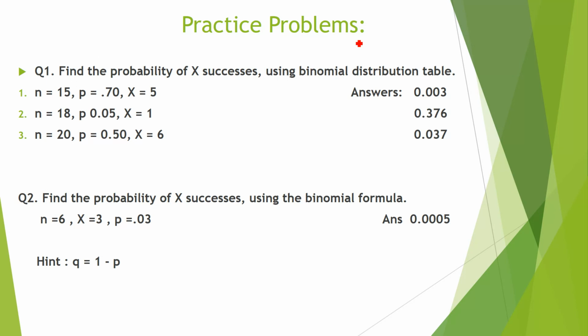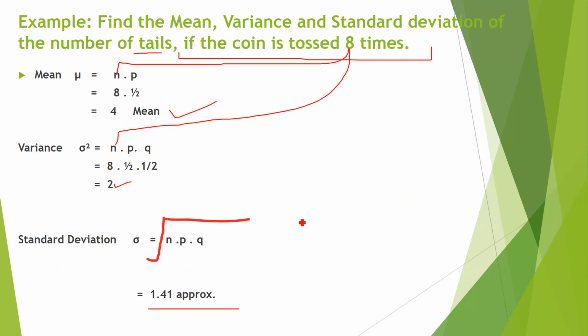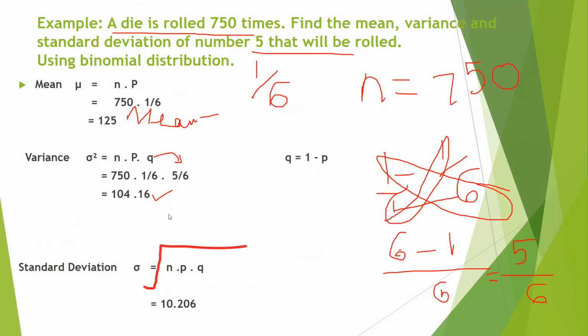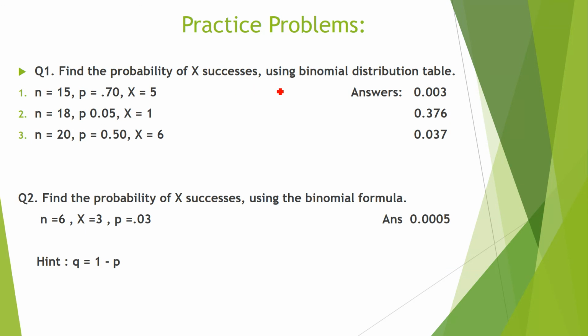Here I have set some practice problems. You have to solve these problems first. Answers are also available. Find the probability of x successes using the binomial distribution table. Here you have to consult the table. See, n is equal to 15, n is equal to 18, n is equal to 20. So you have to find this table at the end of your book. See, this is 15, 14, 13. Then in the question we have n is equal to 18. You have to turn the page and then you will find 18, 19, 20, or whatever you can Google. Then you can also see these tables are also there, right? So you have to find these probabilities of success with the help of the table.